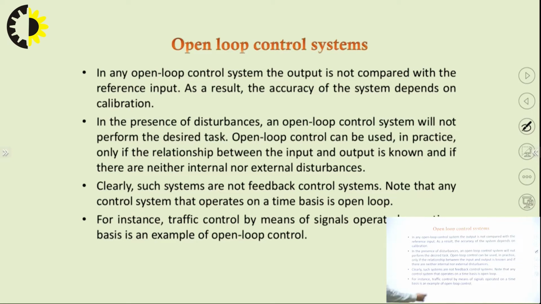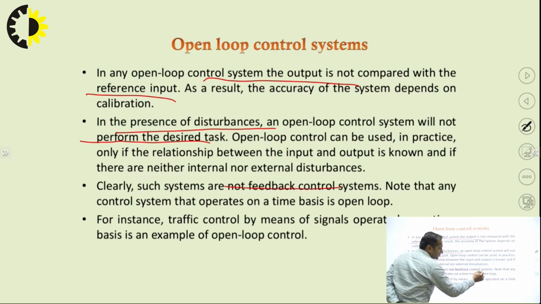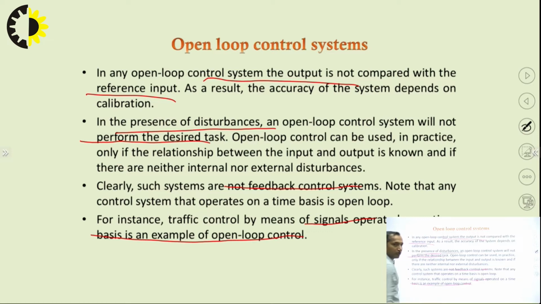In any open loop control system, output is not compared with the reference input, as I have told earlier. And if there is a disturbance, the open loop control system will not perform the desired task, right? Such systems are not feedback control systems. There is no kind of feedback, as I have said earlier. For instance, traffic controlled by a signal operator on a time basis is an example of an open loop control system, as given by me just now.